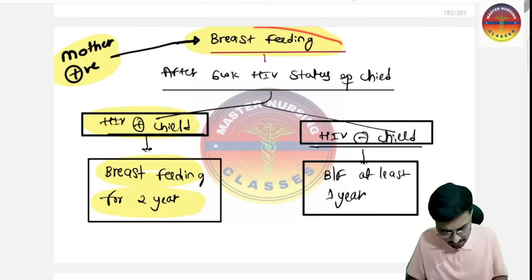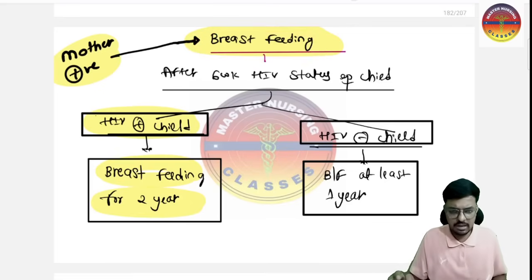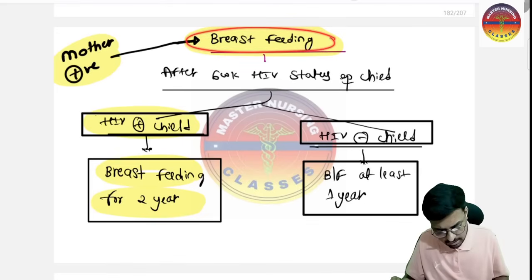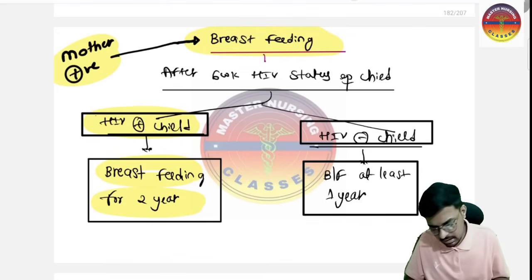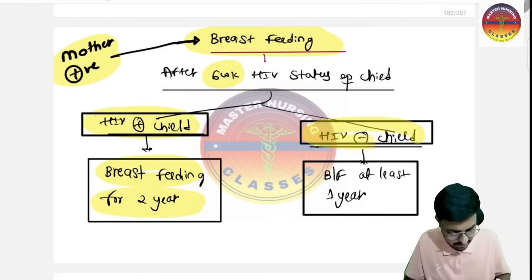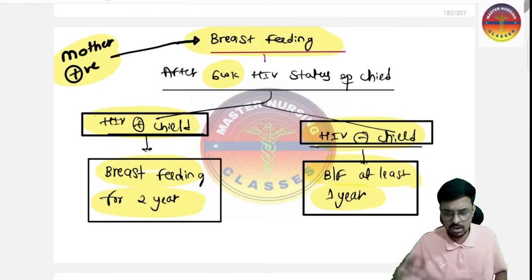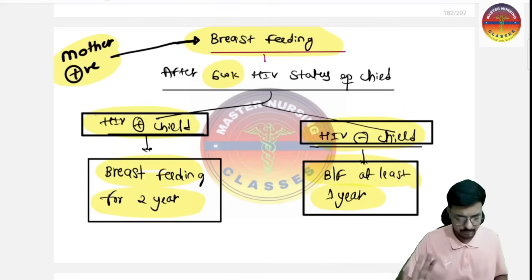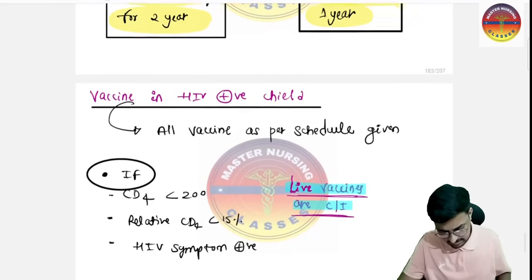Anyhow, the child is positive for HIV. If we stop the breast milk also, again the immunity of the child is going to be low, so the baby is going to die early. We don't want the baby to die early. That is the reason we give the breastfeeding, so that at least it will give immunity to the baby. In case after 6 weeks the HIV status is negative in the child, we will give the breastfeeding for the duration of 1 year, not for 2 years. This is a very important thing to keep in our mind, right? Is that clear to every one of you?